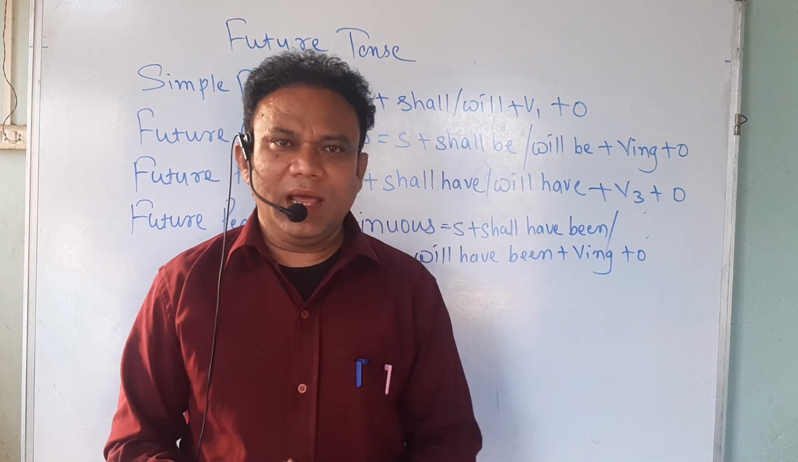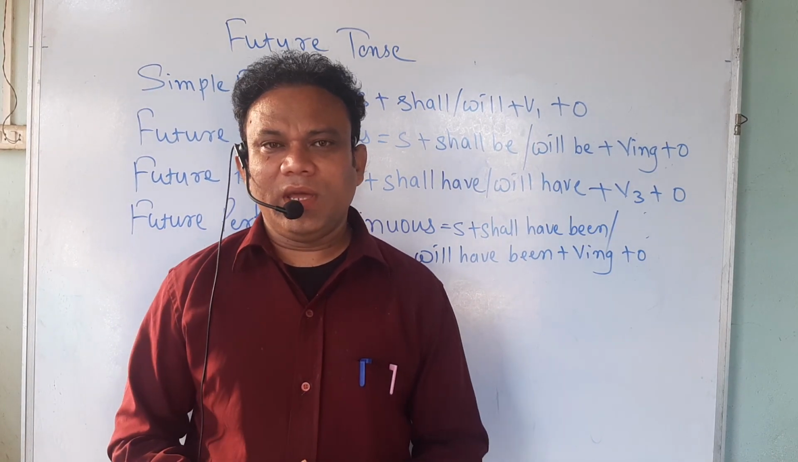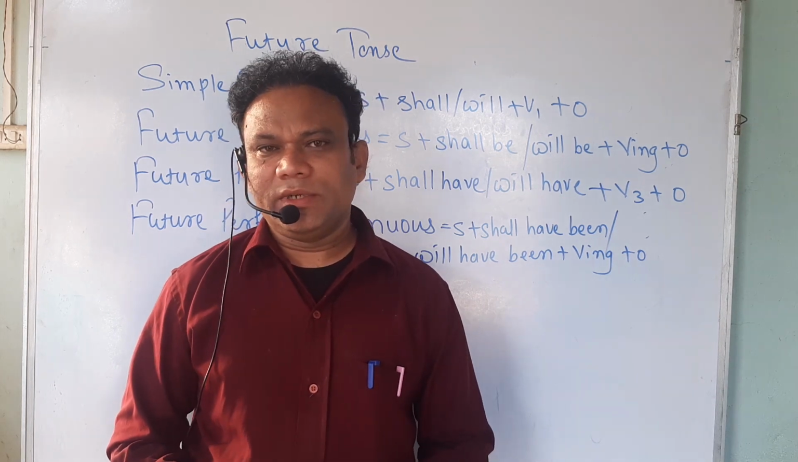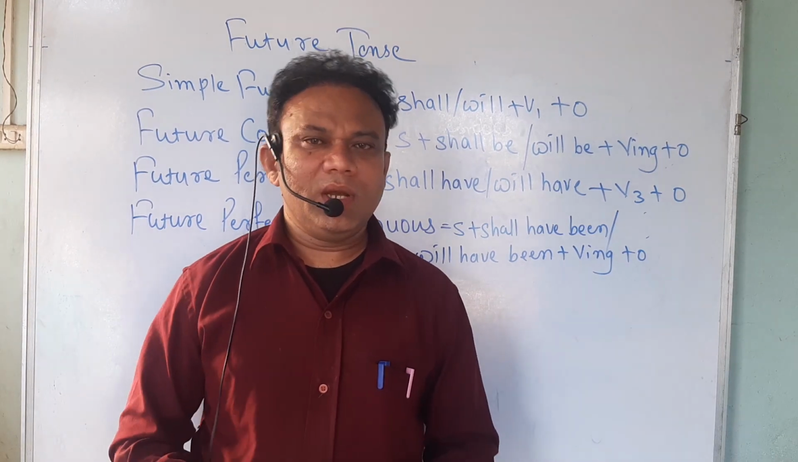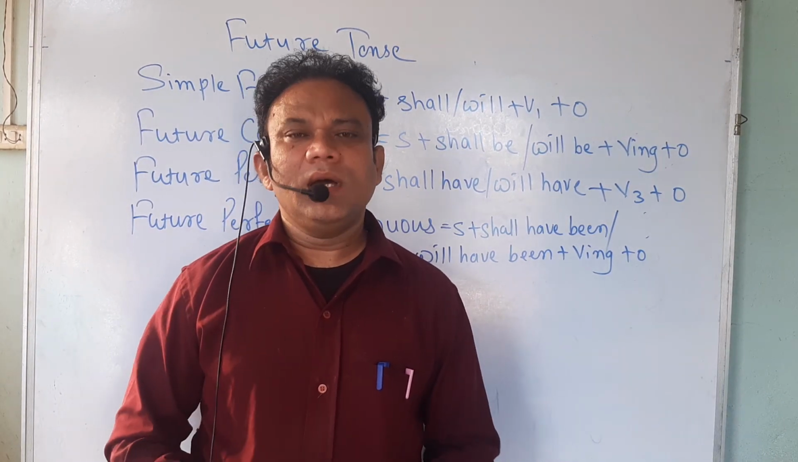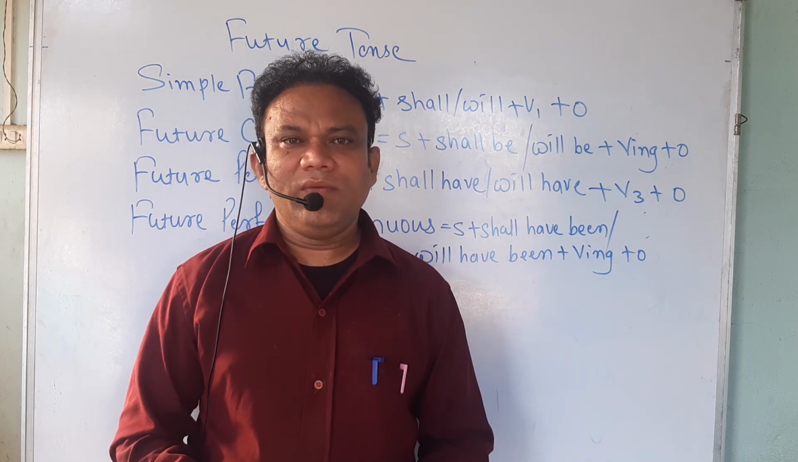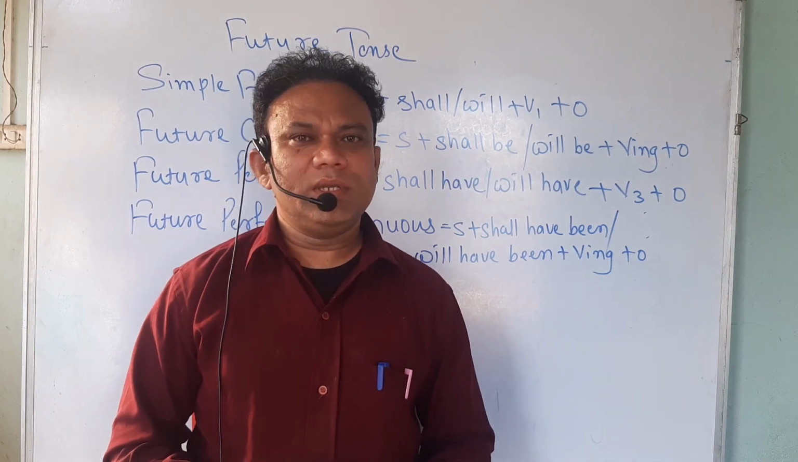Here also shall have we can use with I and we, and will have we can use with the rest of the subjects. Future perfect continuous. The structure is subject plus shall have been or will have been plus verb-ing and then remaining words. Shall have been we can use with I and we, and will have been we can use with the rest of the subjects.